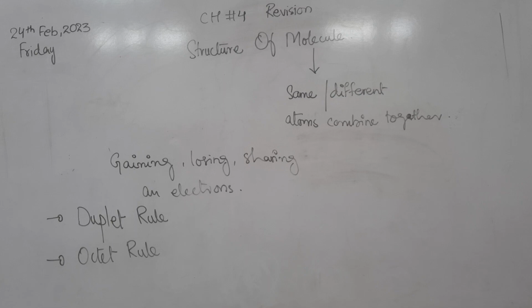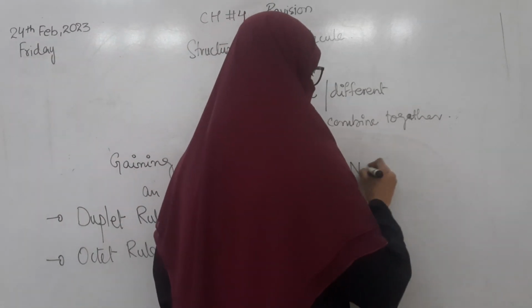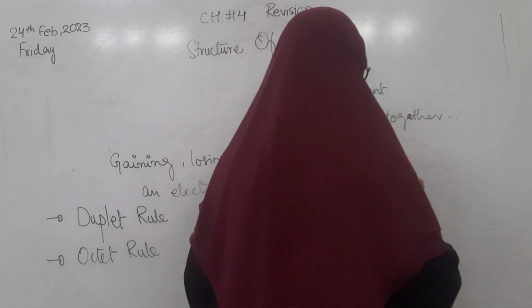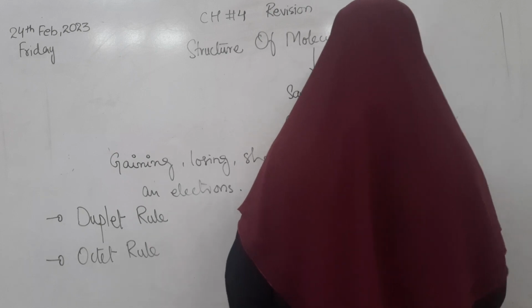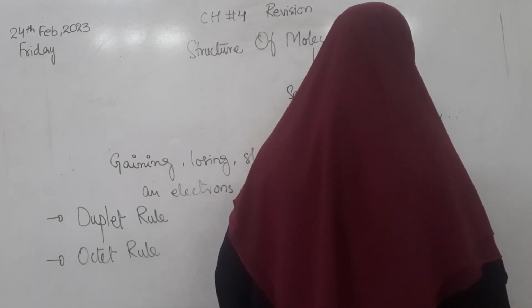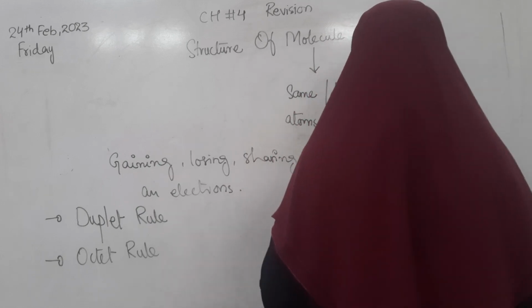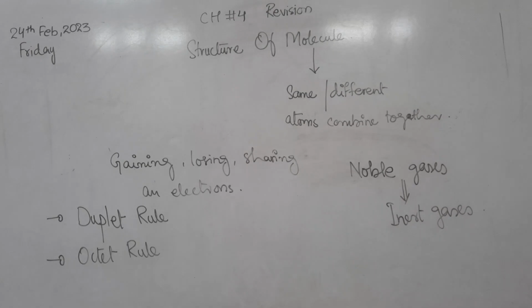The name is the inert gases. Noble gases are also called the inert gases. Good.